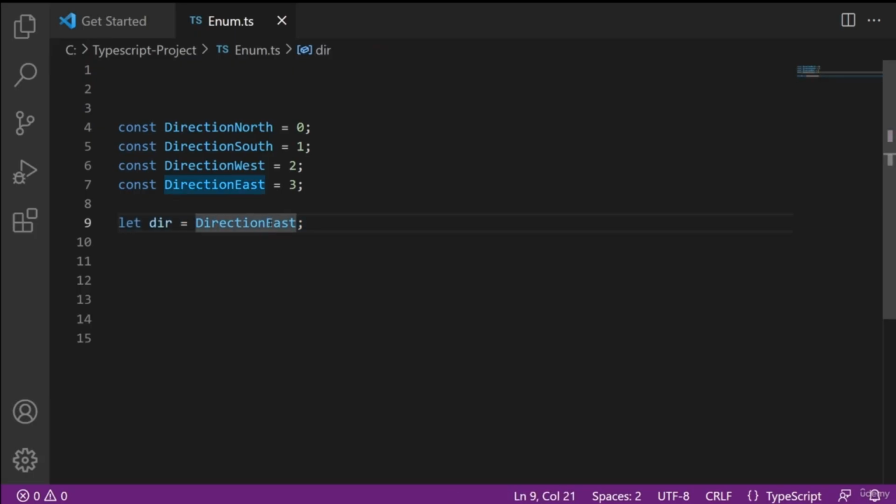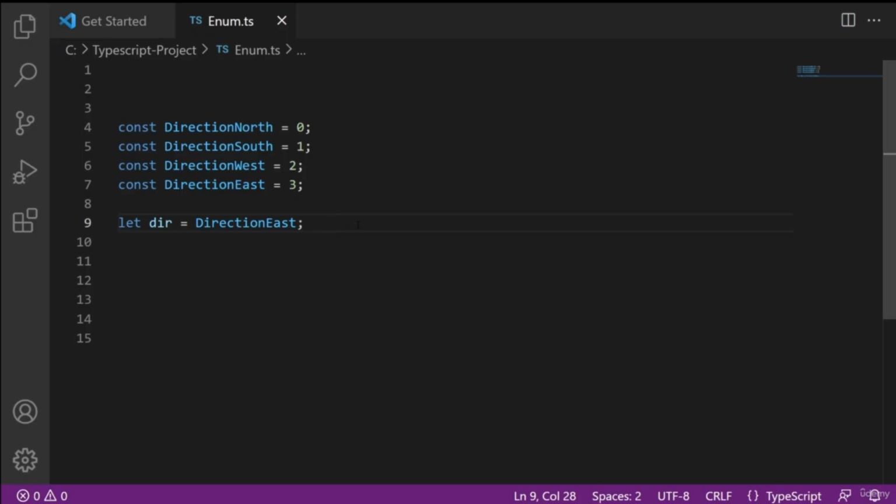This is fine, but suppose these constants are in some other file, or you have to access this constant in this file or any other file from the other file, then it will be a bit difficult to do. Now to make it simple, we will have enums. Enums are nothing but named constants.